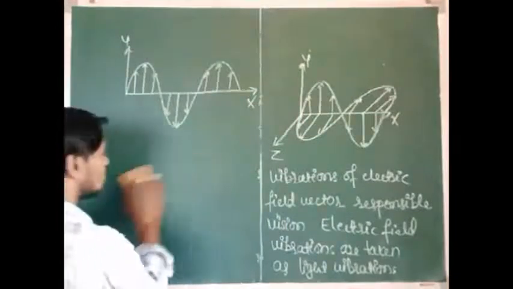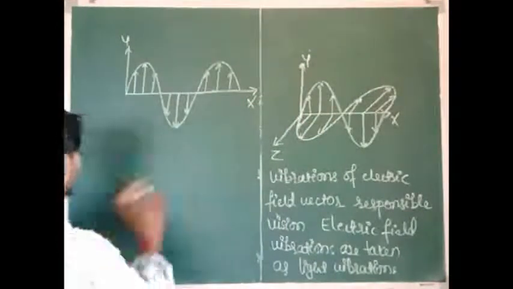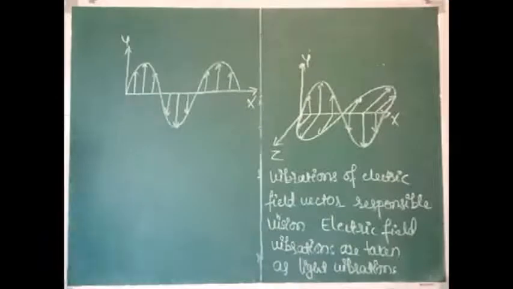Both longitudinal waves and transverse waves show phenomena like interference and diffraction.